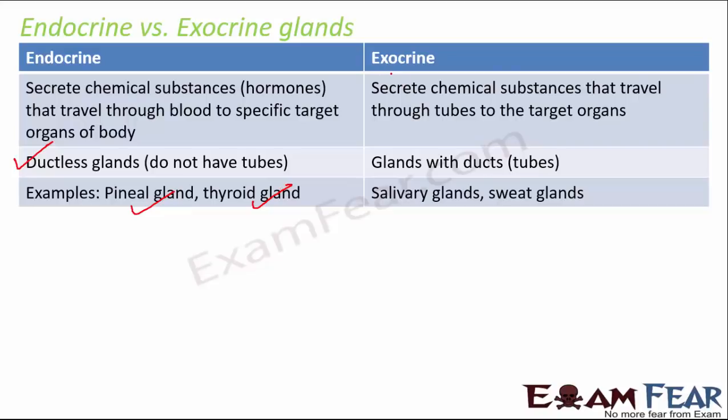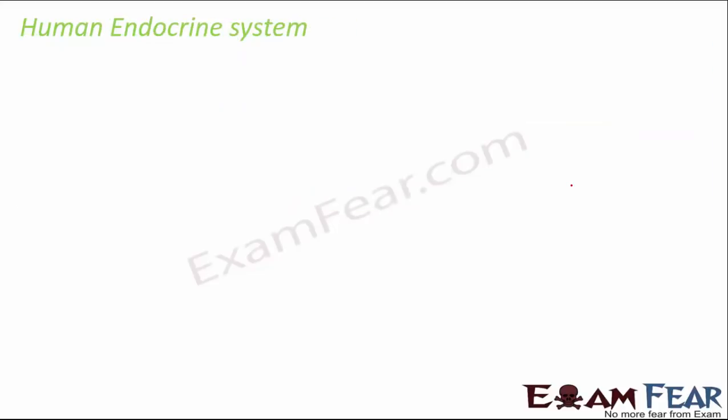On the other hand, when you talk about the exocrine glands, these are glands with ducts or tubes. For example, salivary glands, which secrete saliva, sweat glands which secrete sweat, or the oil glands. So these glands secrete chemical substances that travel through tubes to the target organs. So endocrine gland secretion travels through blood, and exocrine gland secretion travels through ducts, that is tubes.